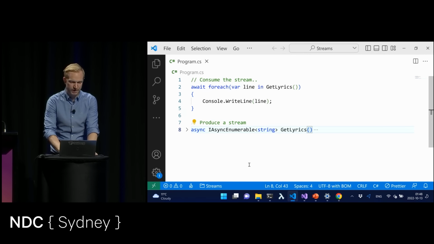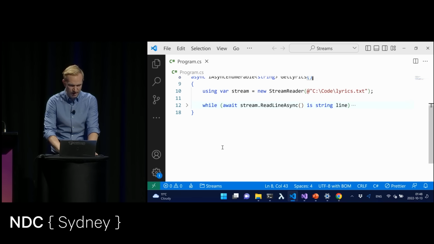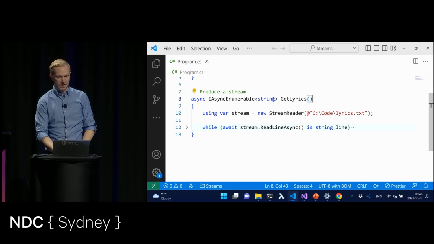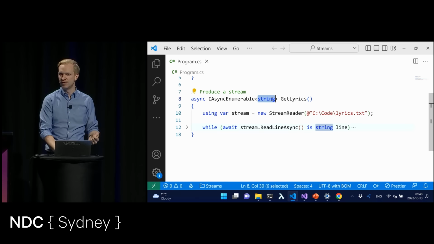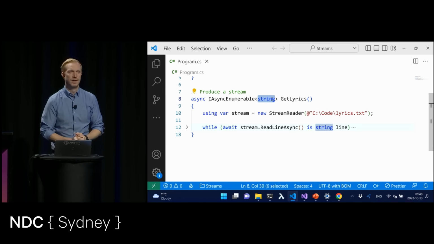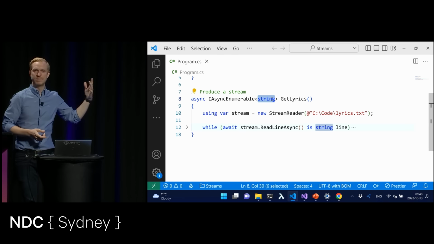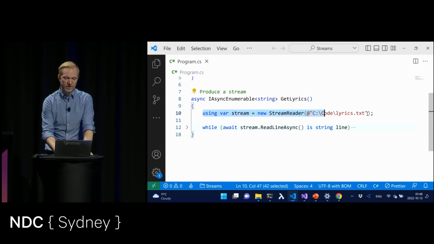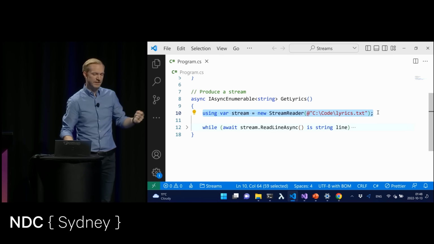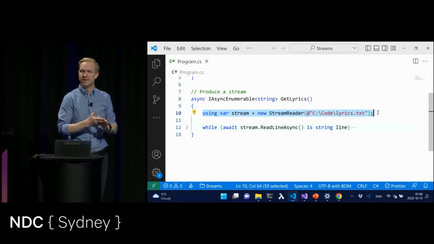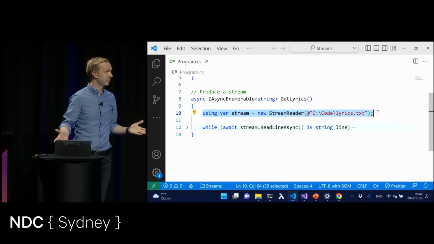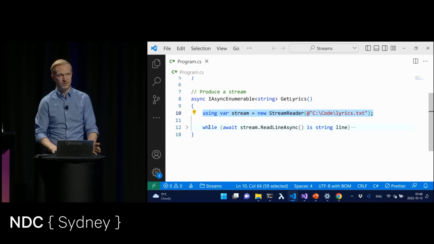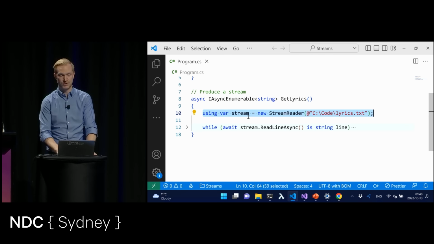So we're going to do the same thing. Here, I have a method marked as async using the IAsyncEnumerable. This here is going to produce strings. Each string is going to be retrieved in some asynchronous manner. Imagine this could have been listening for items or producing items from a queue in Azure, for example. But here, I just have a using declaration. What's interesting here as well is that this stream will be disposed of when the stream no longer produces any more items. So after this entire stream has been processed, it could be forever, right? So this here could hold on to the file until the application terminates.